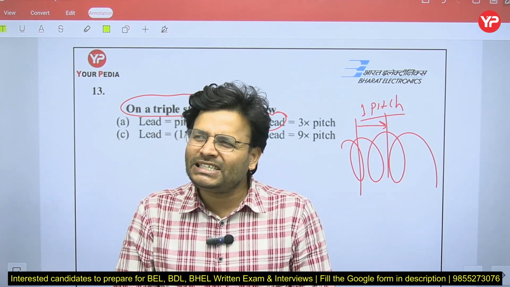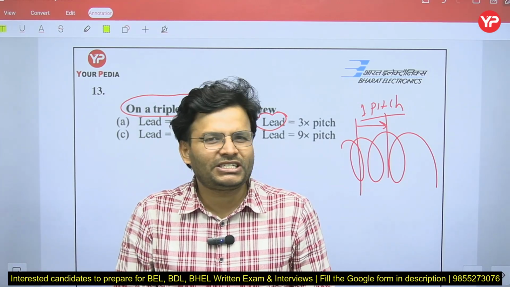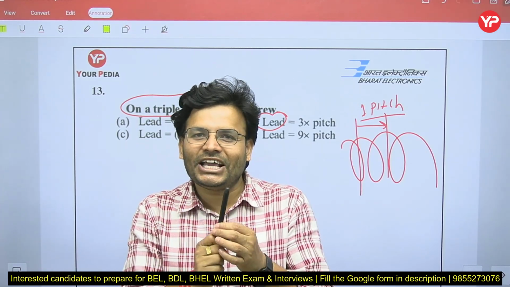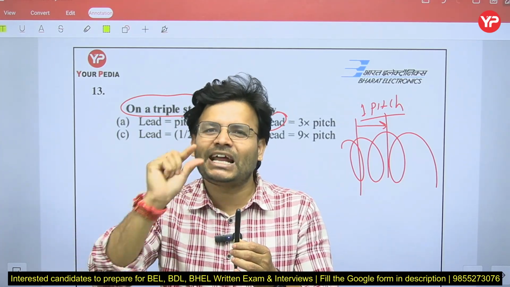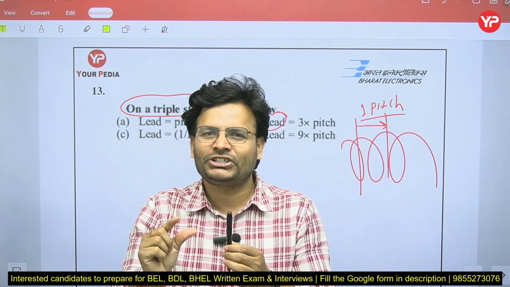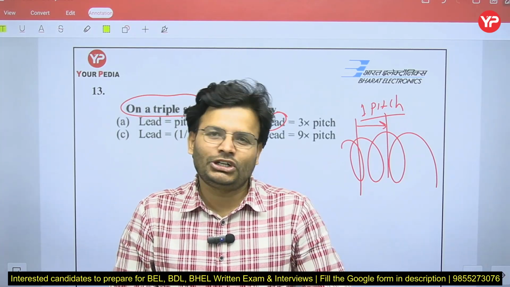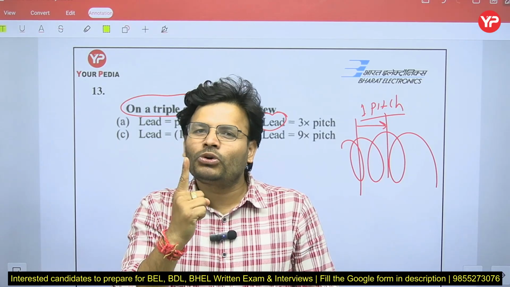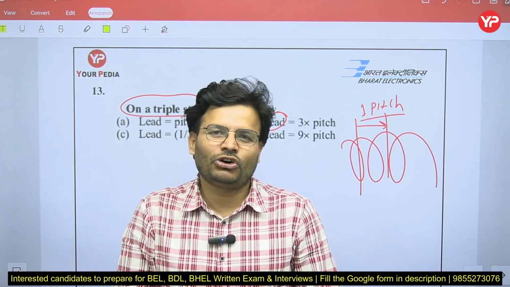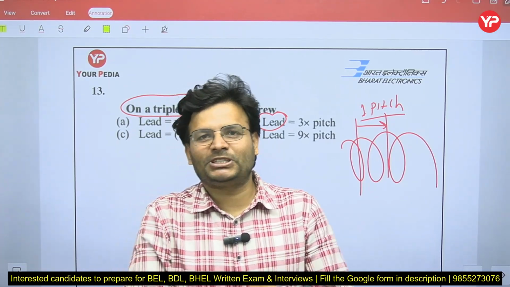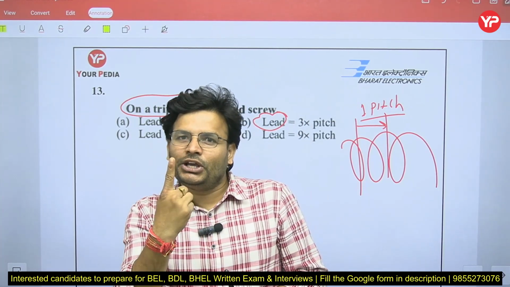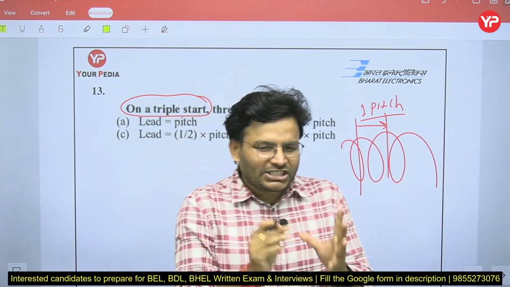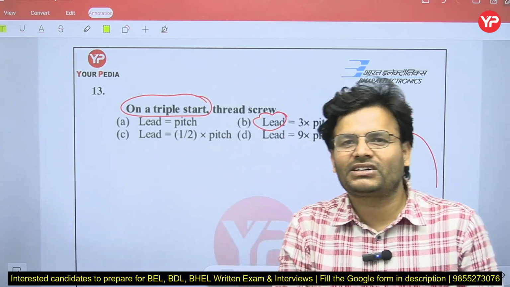What is the meaning of multi start thread? Multi start thread means if you revolve your nut by 360 degrees, it will move more than one pitch. It can be 2 pitch, 3 pitch, 4 pitch, 5 pitch. That is called multi-start thread. Means in one revolution of the nut, it will travel more than one pitch of axial distance. In 3 start thread, in one revolution it will move 3 pitch distance. Multi-start thread is generally preferred for power transmission.